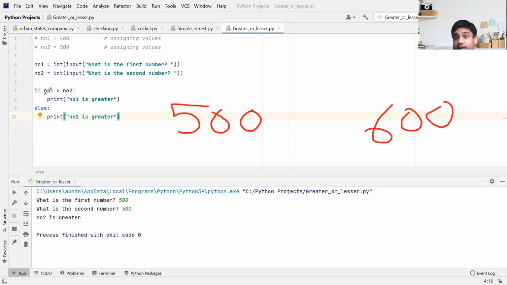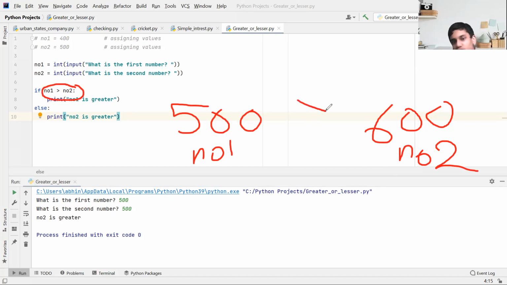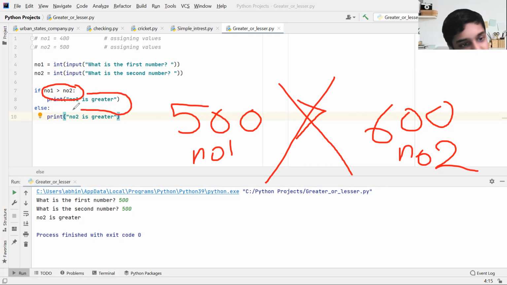Let's think that we are the computer and we've got this as NO1 and this as NO2. Now let's see. We have to check if NO1 is greater than NO2. Is NO1 greater than NO2? No, this is wrong. It is not greater than NO2. Whatever is the instance, we are going to move to the else statement and print this out. That is where the problem occurs.